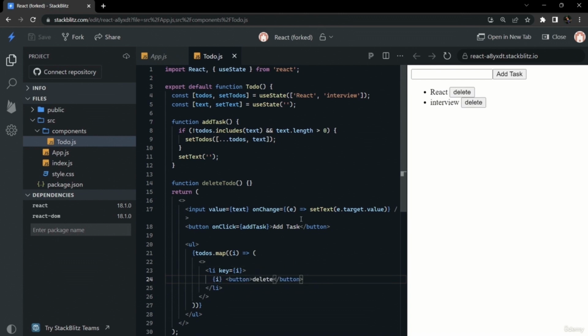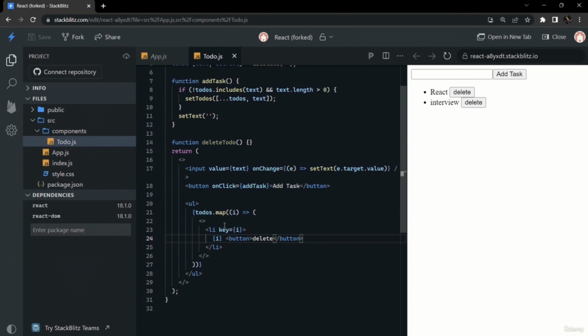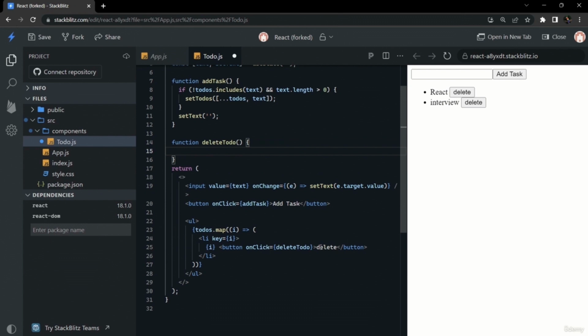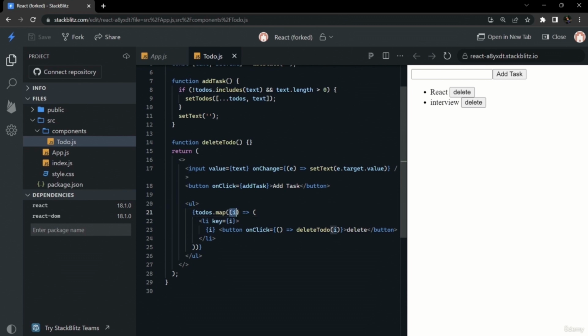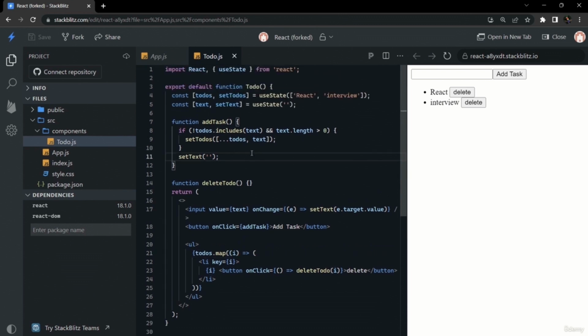Like this. Now we will add an onClick event. On clicking, we will call this deleteTodo function, and then we will delete the particular task for which the delete button has been clicked. For this we need to pass the task name, that is i in the list. So we will make a callback function in onClick, and inside that callback function we will return this deleteTodo, and we will pass i, and we will catch that i, the current task for that particular delete button, inside this deleteTodo function.